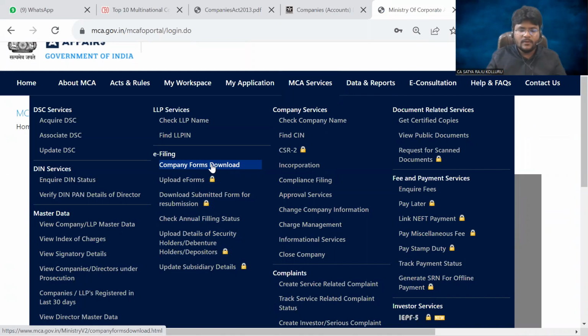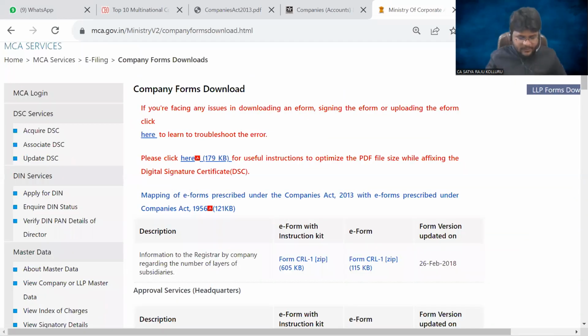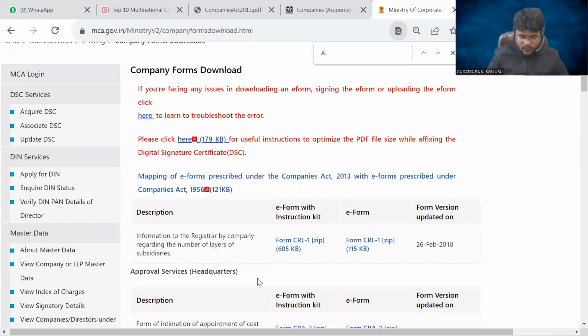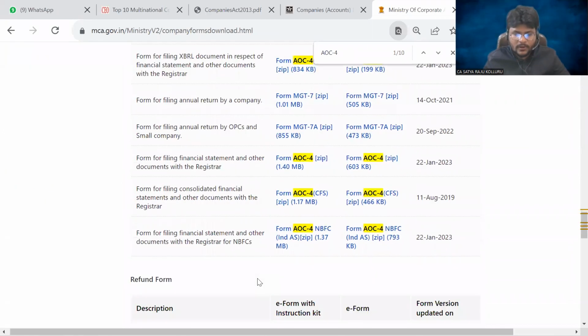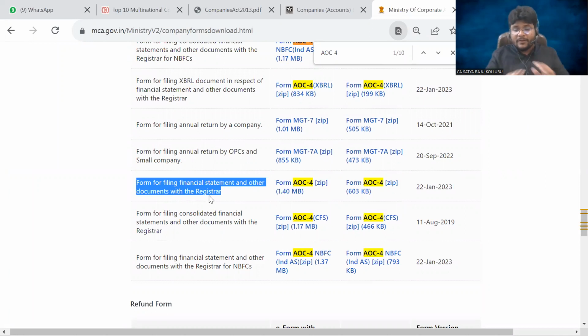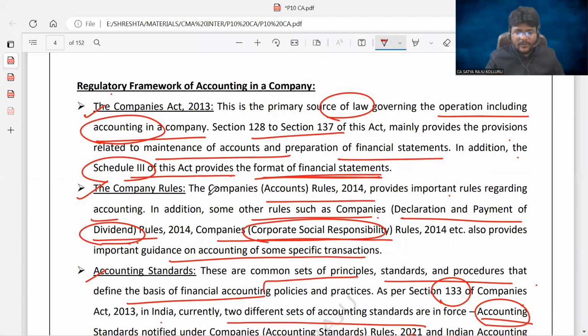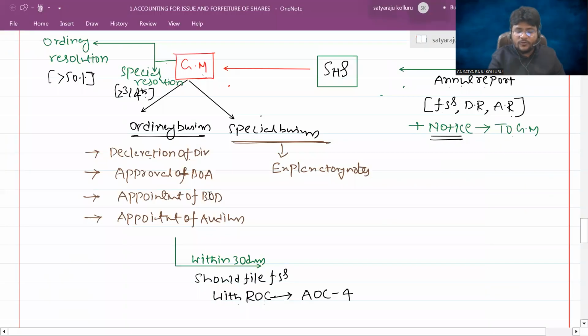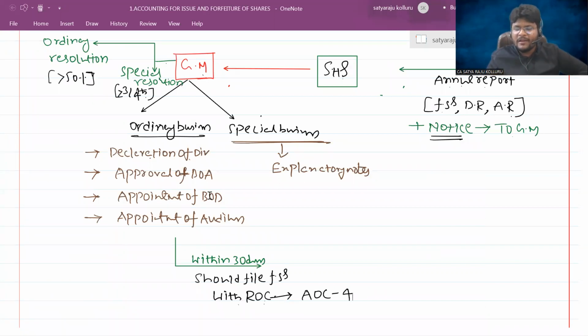Here I'm typing AOC4. If you check here, AOC4 form, please all of you watch the highlighted portion. Form for filing financial statements and other documents with the registrar. That means after preparation of the financial statements, they should be filed in AOC4 to the ROC within 30 days. Sir, why should we file all such forms to ROC?